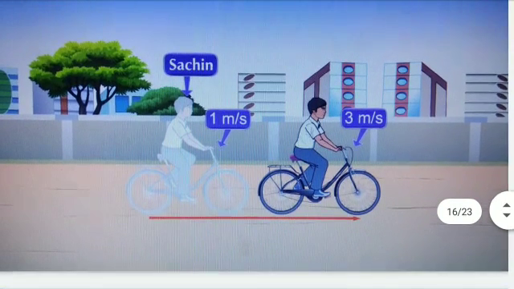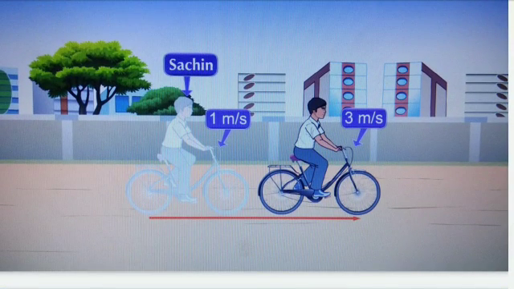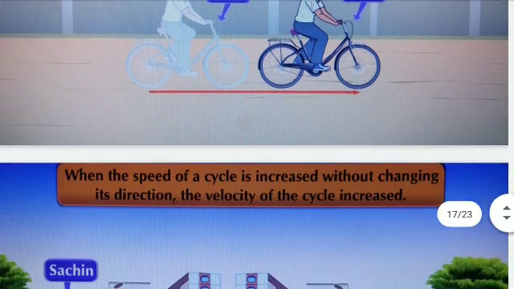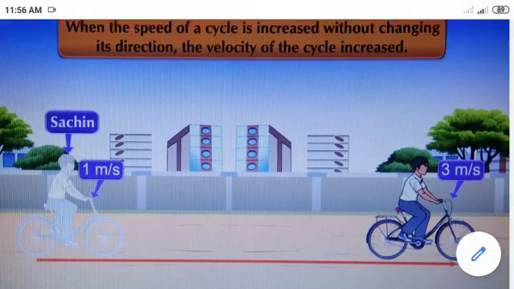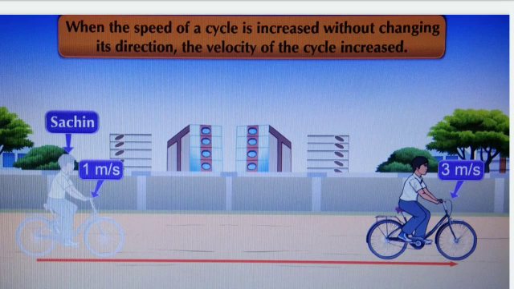He is traveling in a straight line, and after some time he increased his speed by 2 meters per second. That is, now he is traveling on the bicycle with a speed of 3 meters per second. When the speed of a cycle is increased without changing its direction, the velocity of the cycle increases.